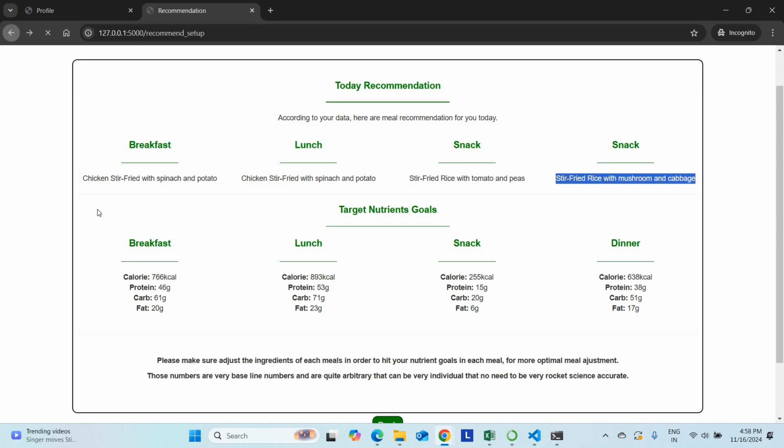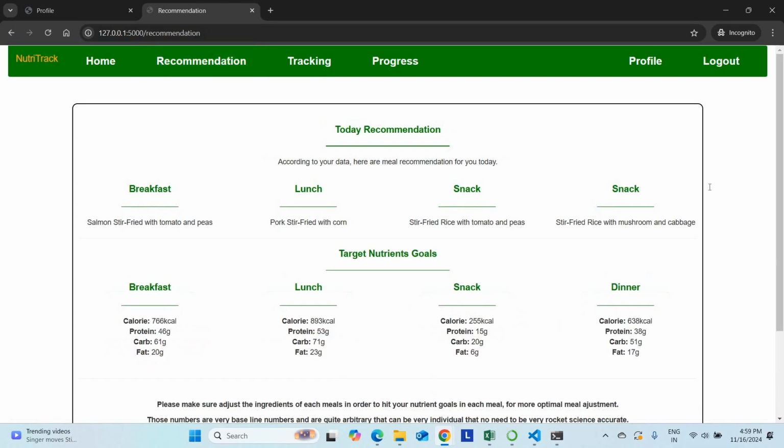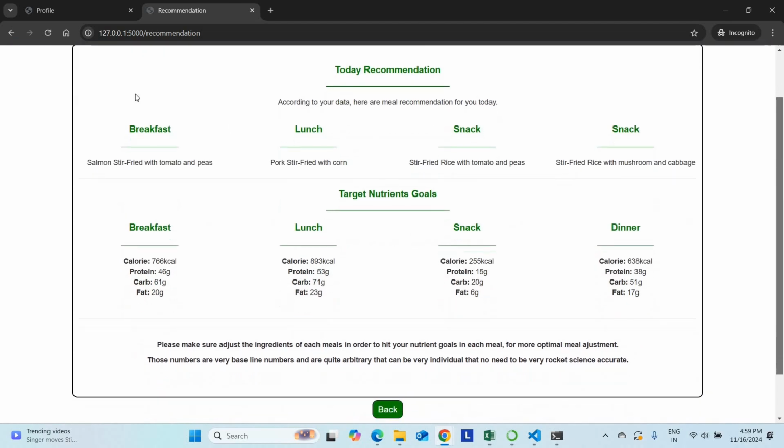Perfectly working. Now what I'm going to do is deselect something here. So instead of this, I have to select some other things. Instead of chicken, I'm selecting salmon. So banana, removing banana. So instead of rice, I'm selecting noodles. Now select the results.